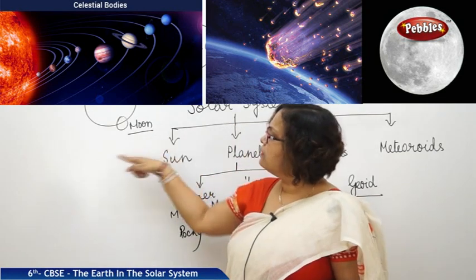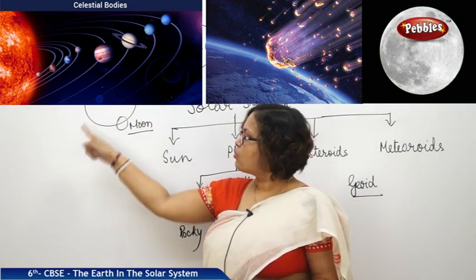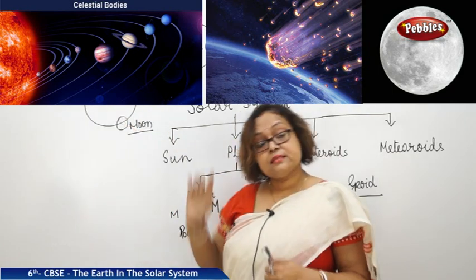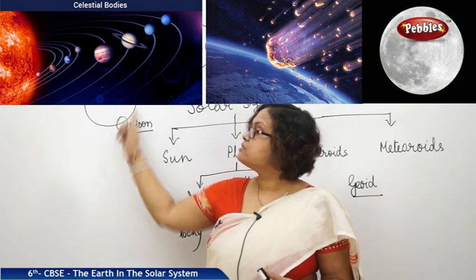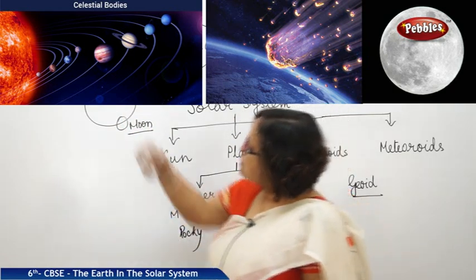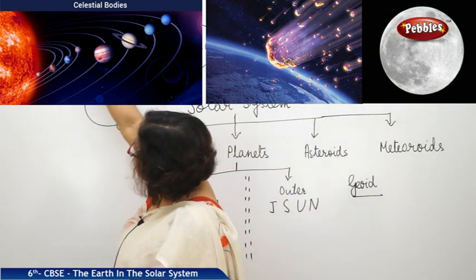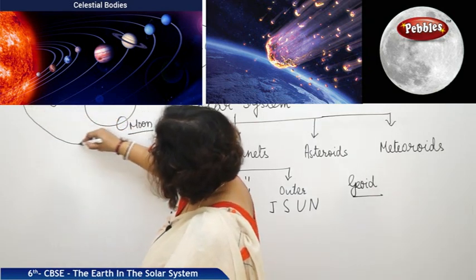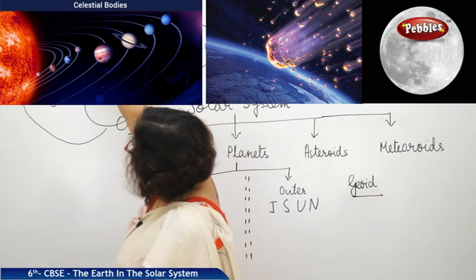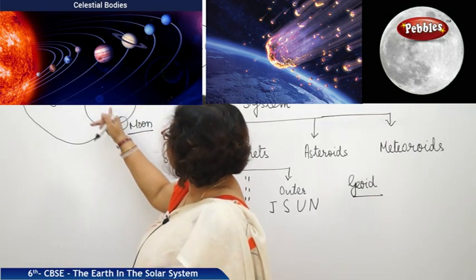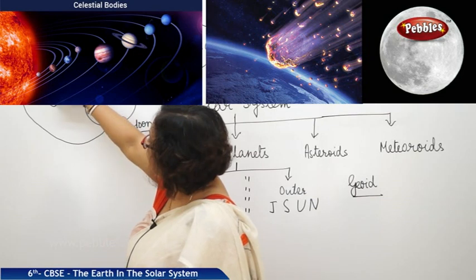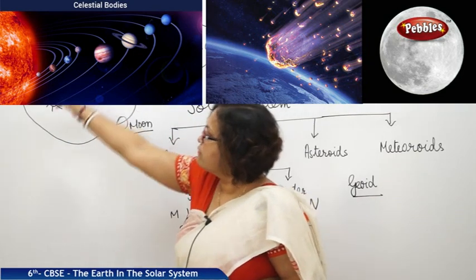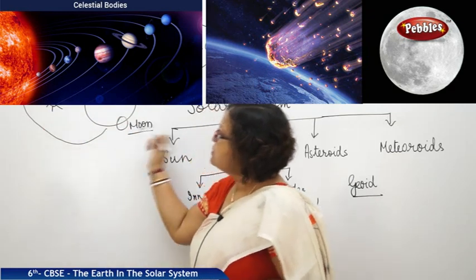It moves around the Earth. It has its own orbit, and in this orbit the Moon is orbiting the Earth. At the same time, with Earth, it is orbiting the Sun also. So Earth is also orbiting the Sun, right? The Moon is orbiting the Earth, and at the same time it is orbiting the Sun, while the Earth is revolving around the Sun.